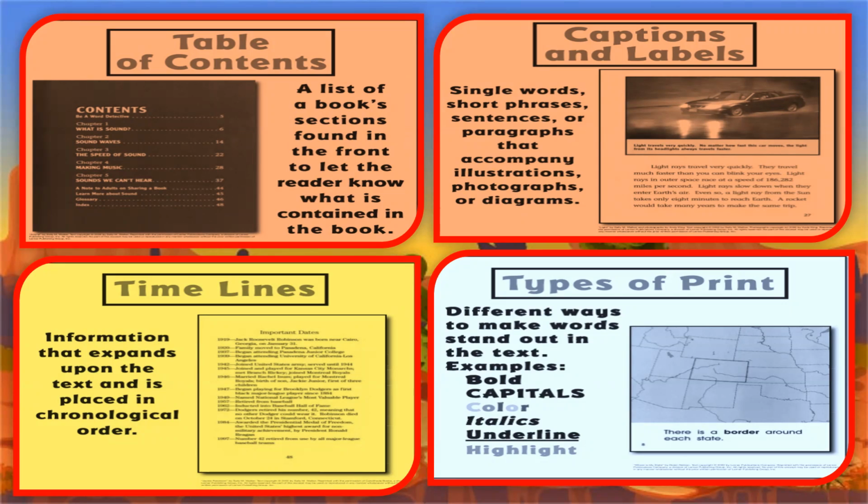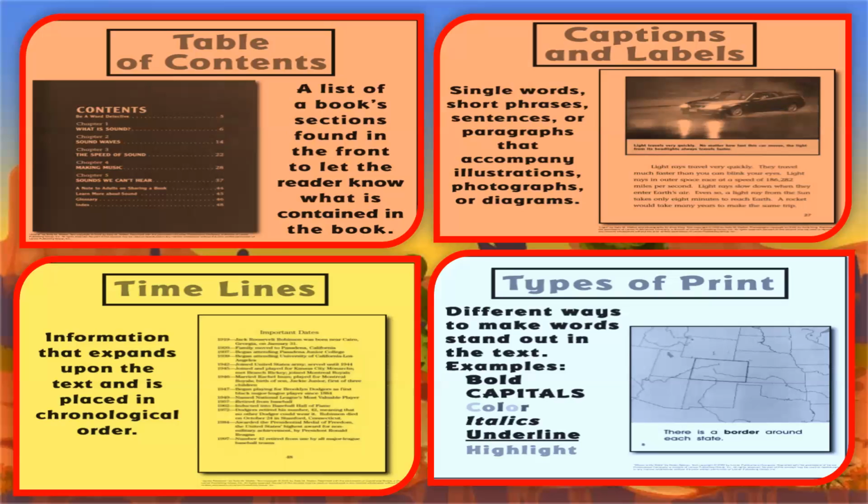Then we have the captions and labels, which are single words, short phrases, sentences, or paragraphs that accompany illustrations, photographs, or diagrams. As you can see, we have a picture of a car, but also a short text below the picture. These are the captions and labels. This will help us to explain the picture or to understand it better.